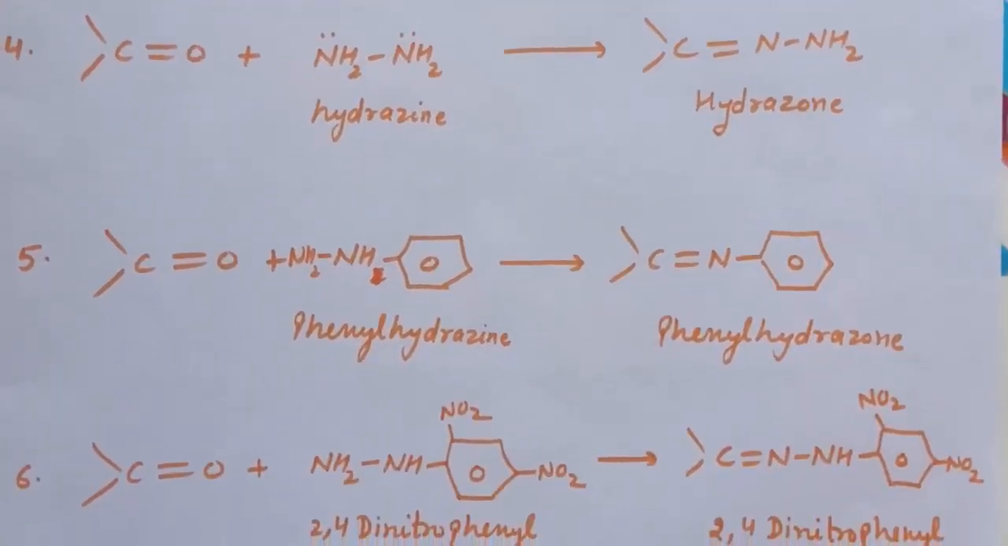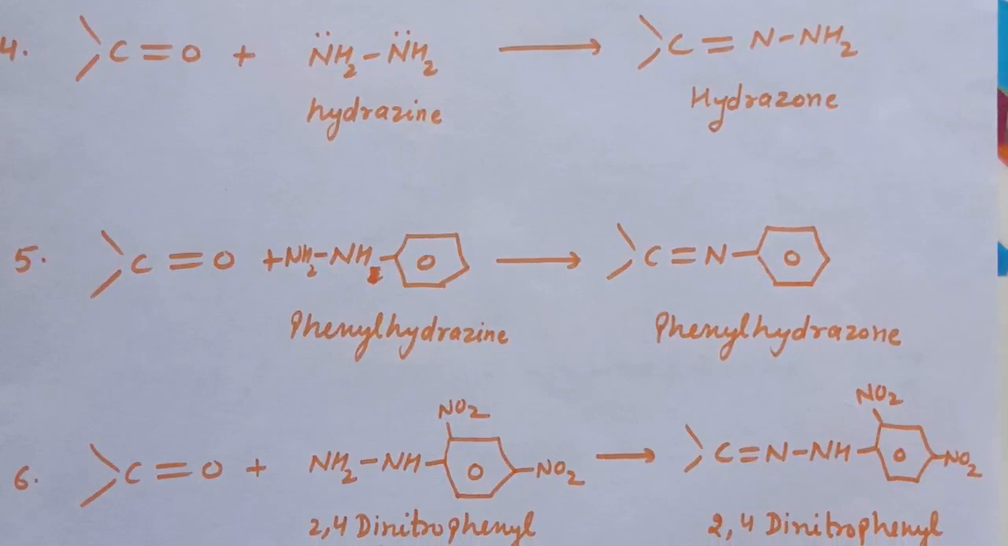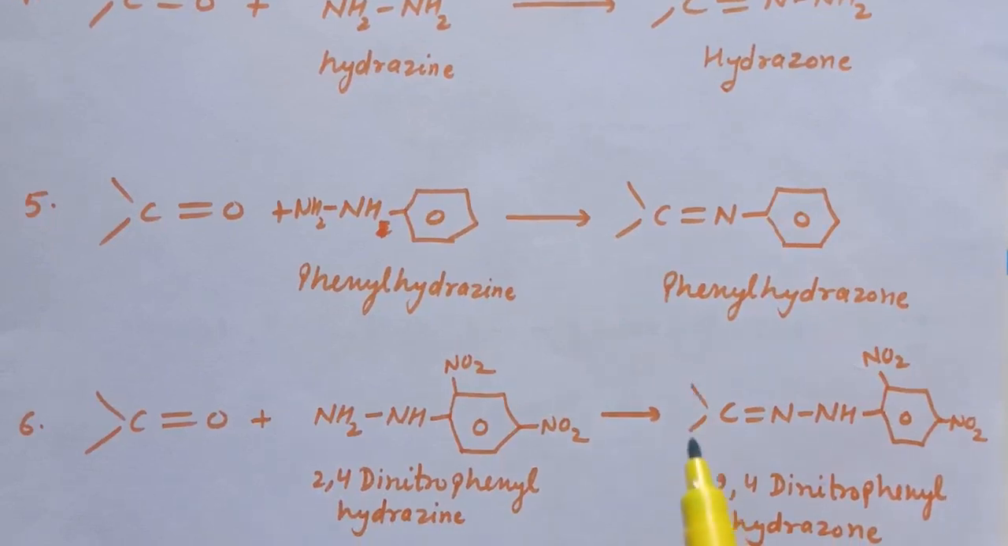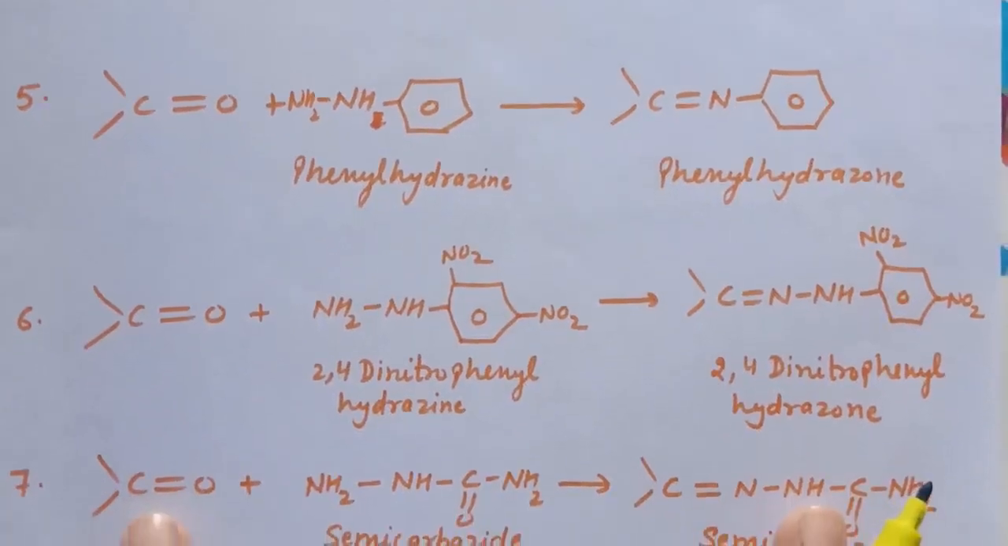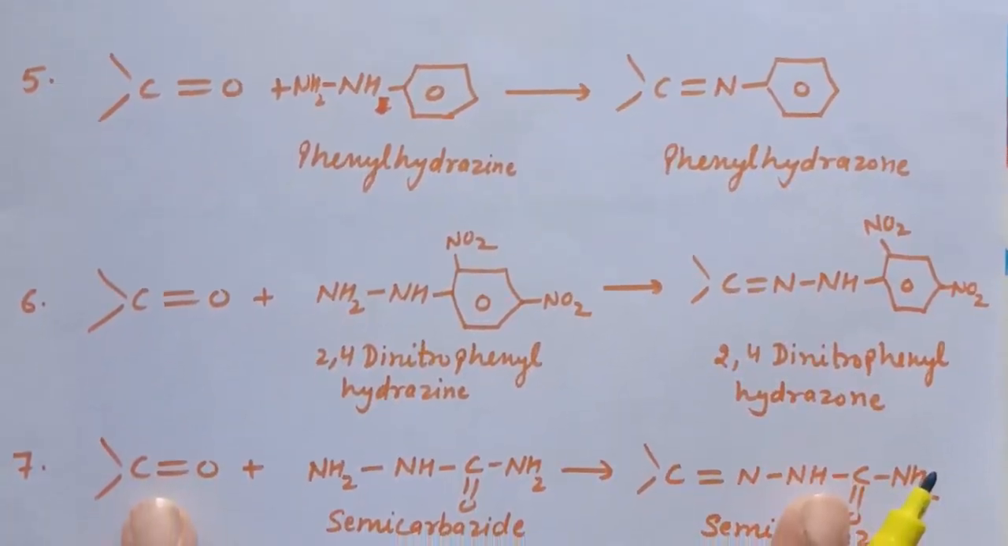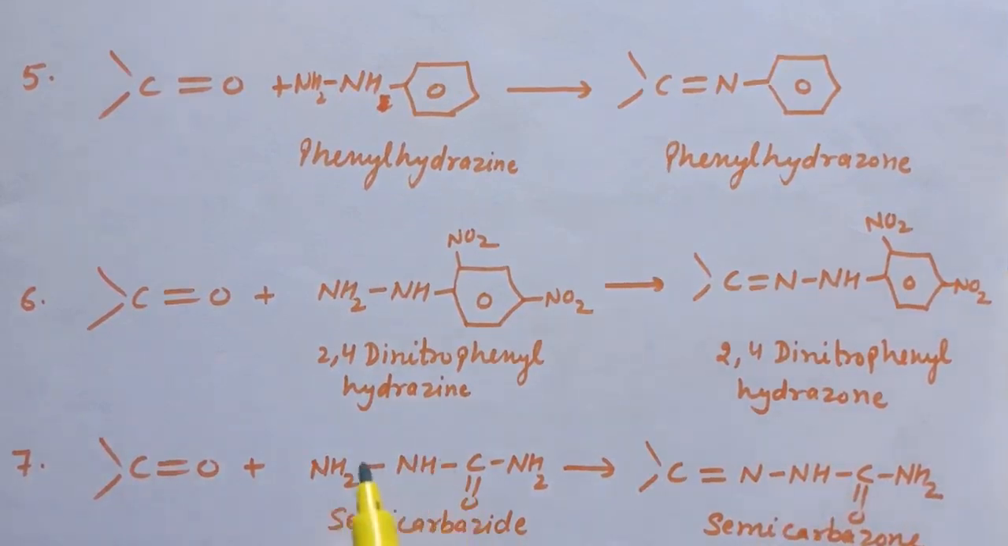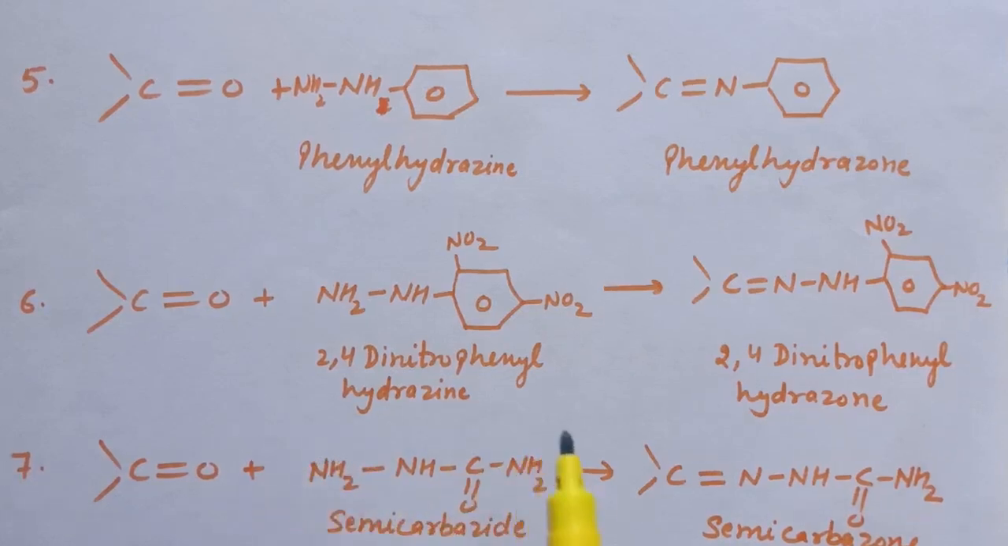Sixth is reaction of carbonyl compounds with 2,4-dinitrophenylhydrazine. In case of 2,4-dinitrophenylhydrazine, the product is 2,4-dinitrophenylhydrazone. And the last reaction is reaction of carbonyl compounds with semicarbazide. Now here, the attack from the semicarbazide can be either from this nitrogen or from this nitrogen,